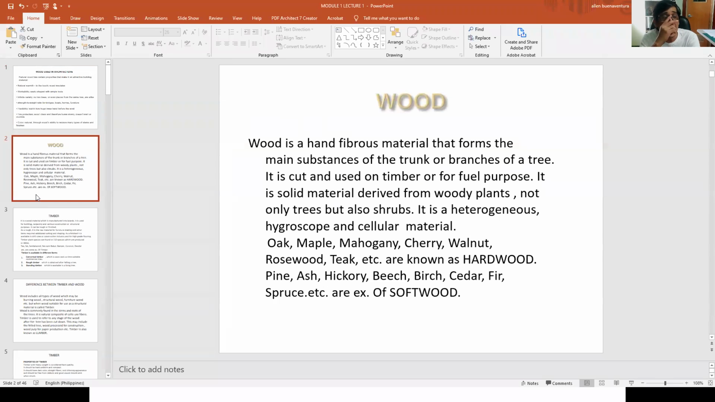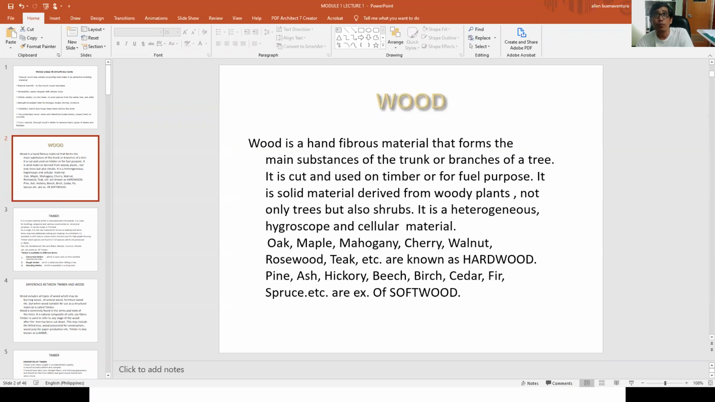So wood is a hard fibrous material that forms the main substance of the trunk or branches of a tree. It is cut and used as timber or for fuel purposes. It is a solid material derived from woody plants, not only trees but also shrubs. It is a heterogeneous, hygroscopic, and cellular material.